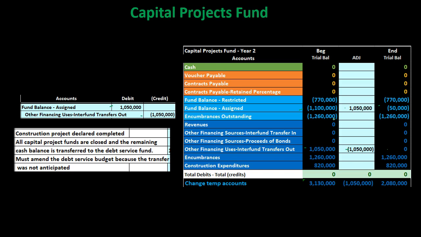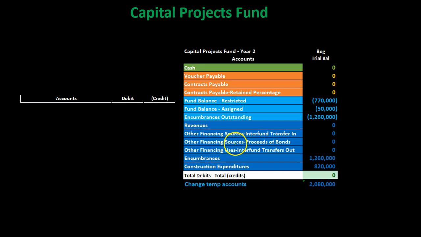There's not going to be any more activity in it in the future, given the fact the capital project has now been completed. So now we'll close out the capital project fund, and you'll see that this is what we have left in it. We've already transferred the cash out. So now we can basically transfer out the rest of what's in there, and everything will basically zero out.